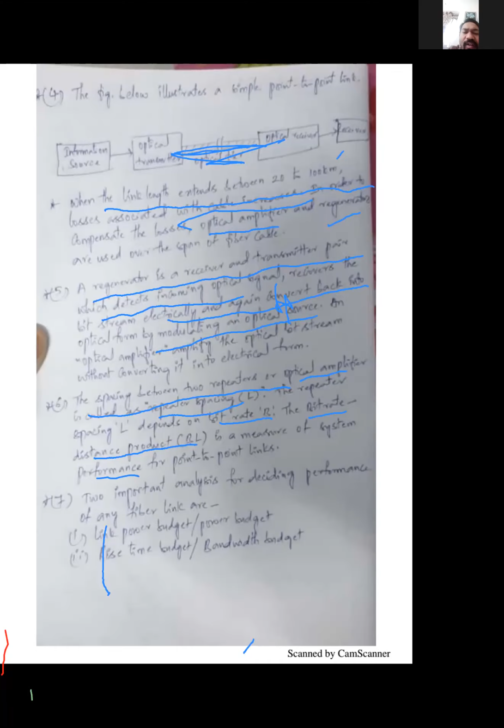The link power budget analysis can also be simply called power budget. The rise time budget can also be called bandwidth budget. In the name itself, link power budget analysis is used to determine the power, and this is used to determine the bandwidth.